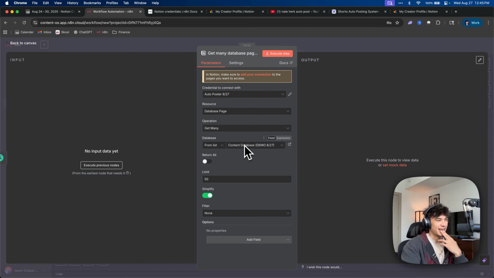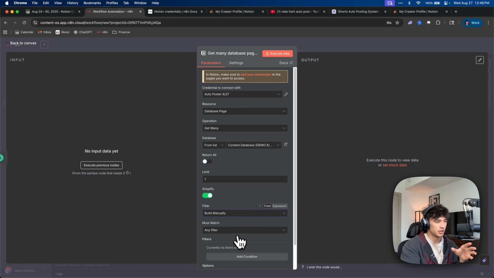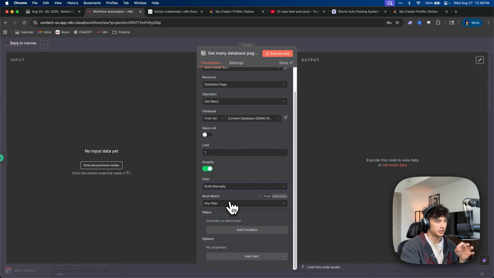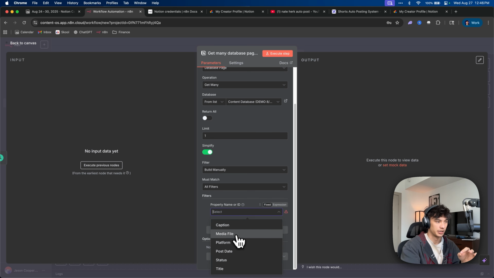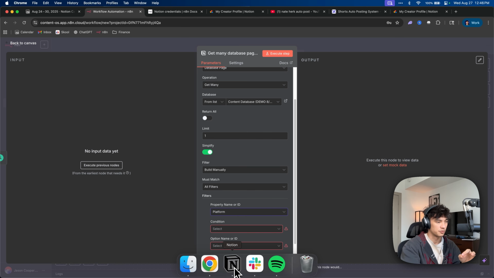Okay. Now what we're going to do is put a limit. What if we do return? Okay, so we definitely want to do limit 1. We're going to do limit 1, and we are going to filter, and we're going to do build manually, and then it must match all the filters. And then the condition is going to be, okay, the platform should be short form, right?